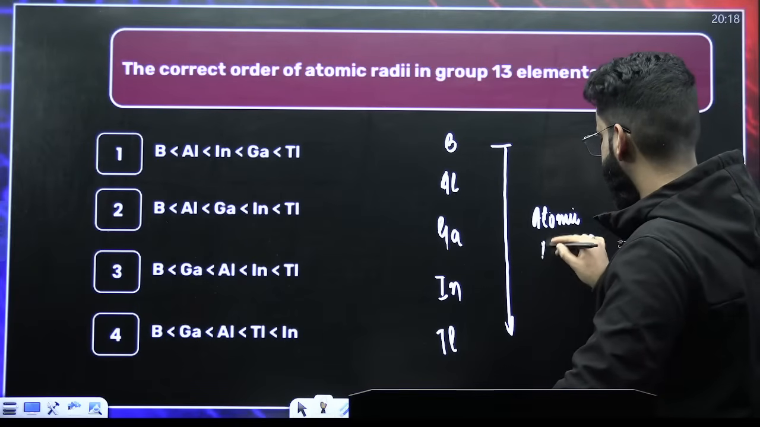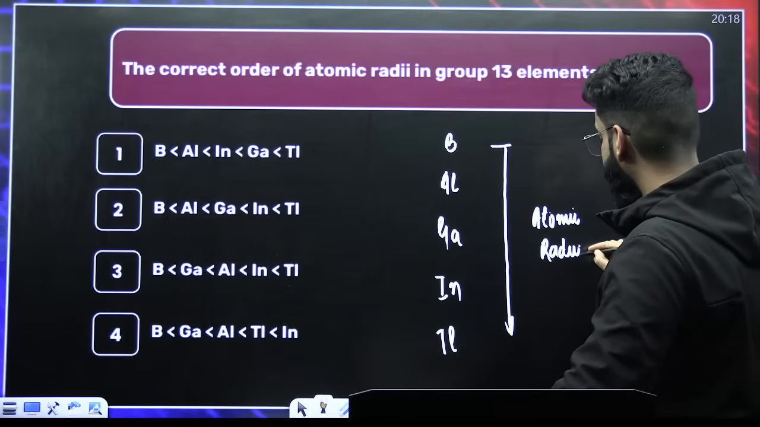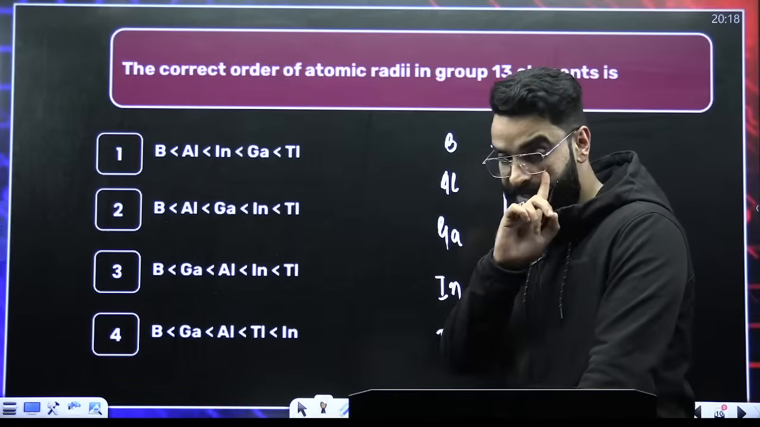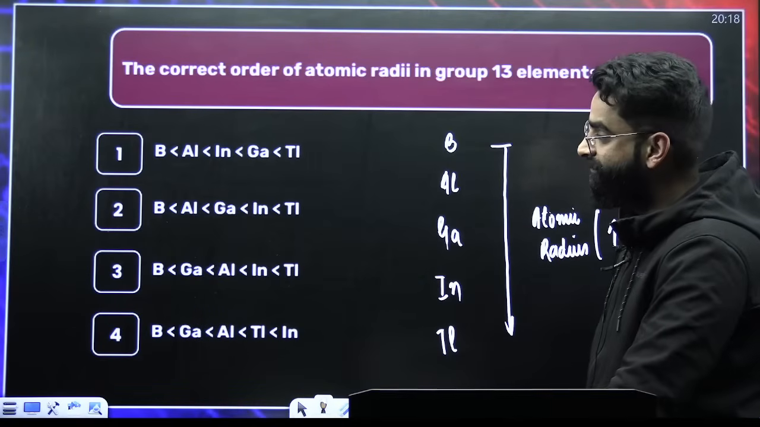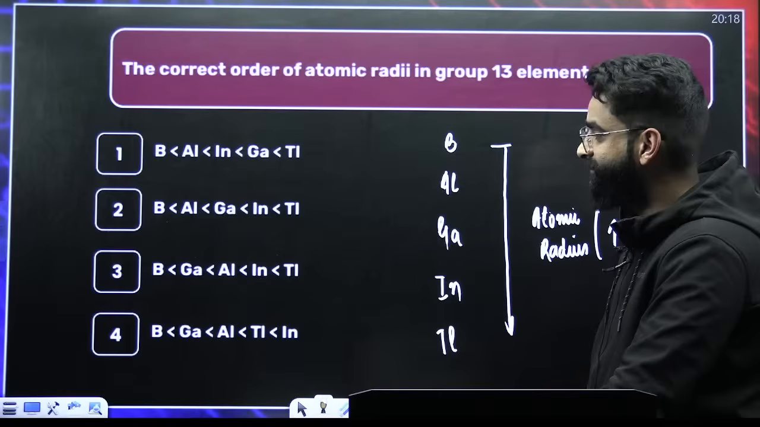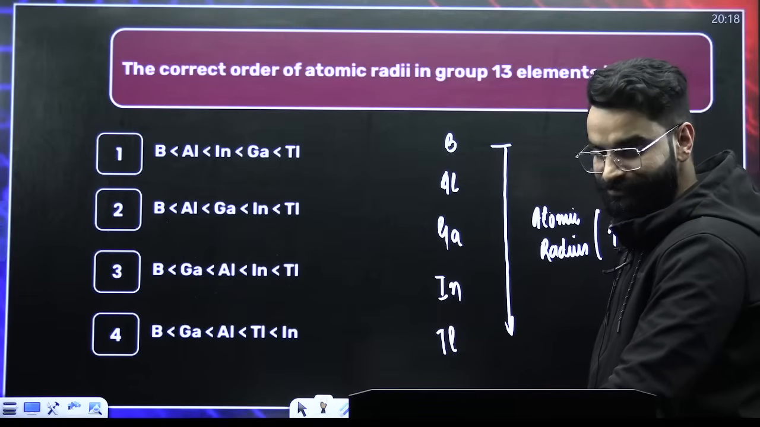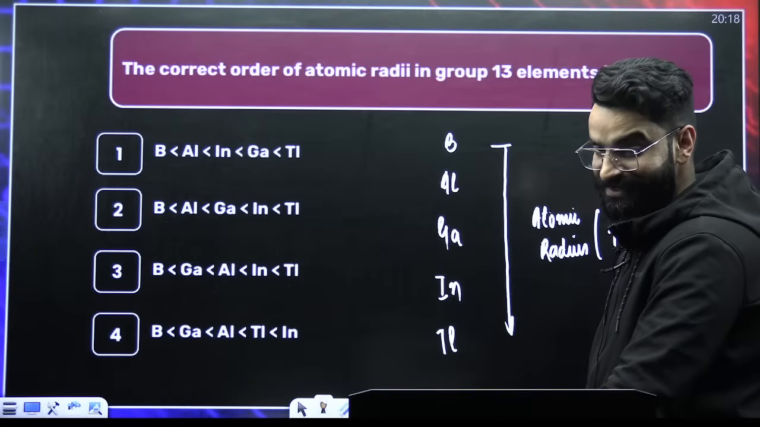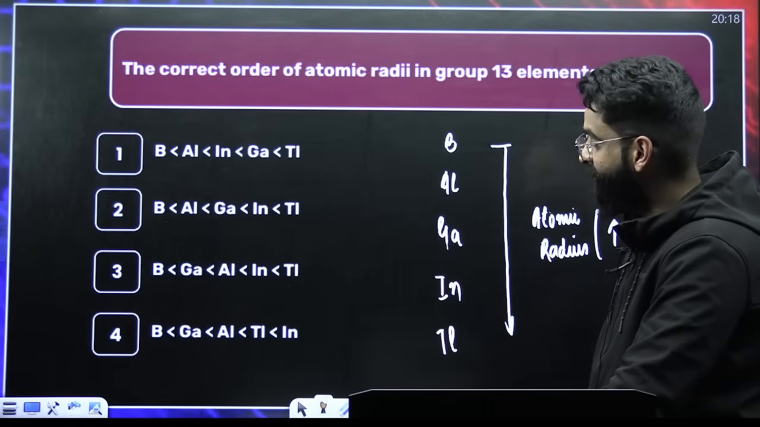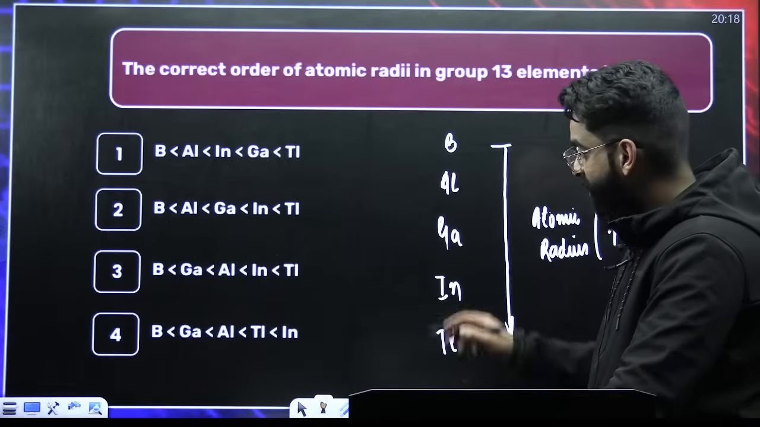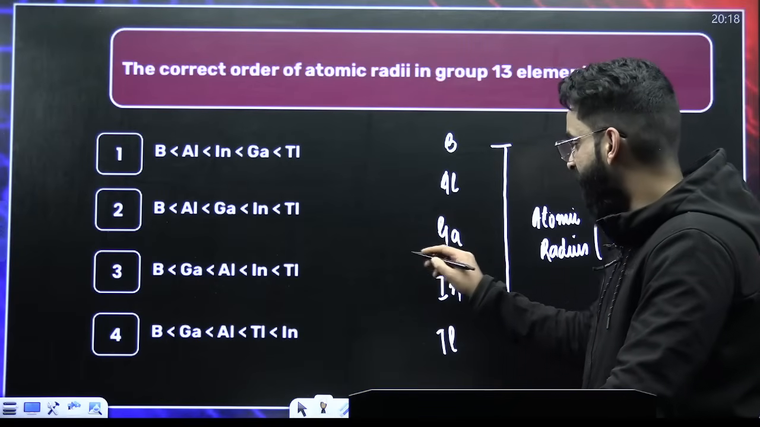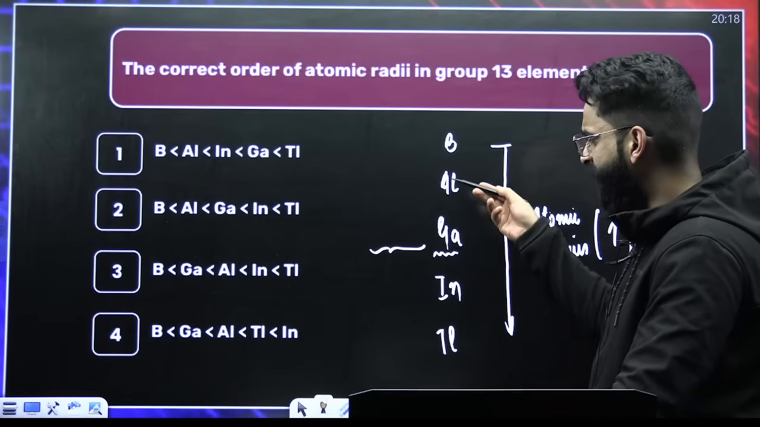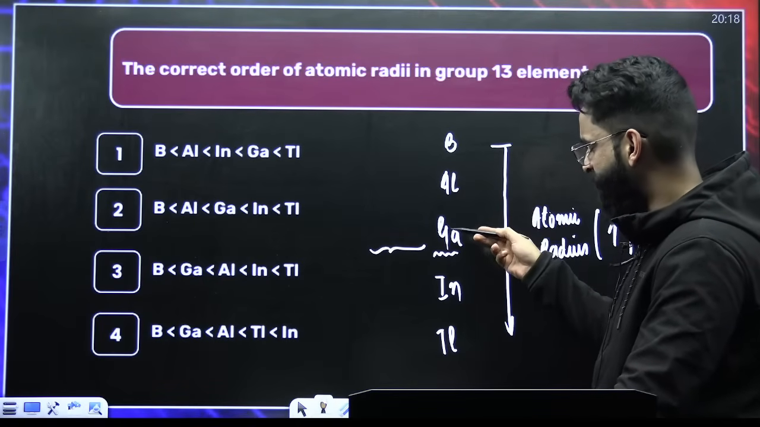We have discussed that. But I hope you remember, there was one variation. What was that? What was the variation? There was one variation, guys, if you remember. Before gallium, there will be D block elements. So technically from aluminium to gallium, size should increase.